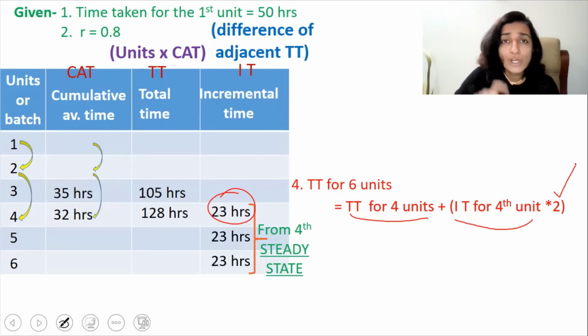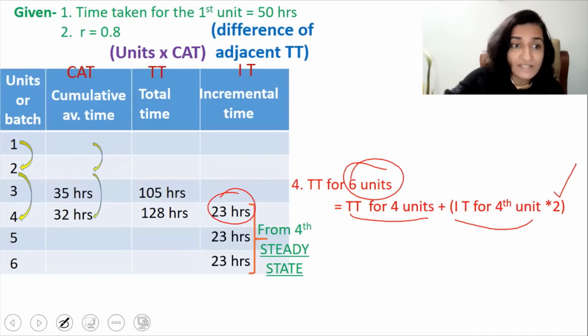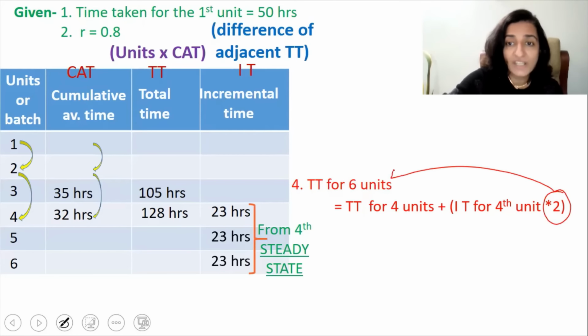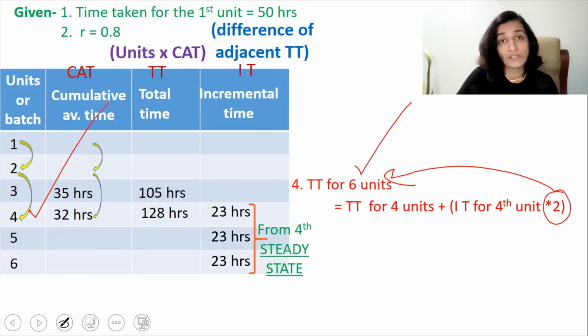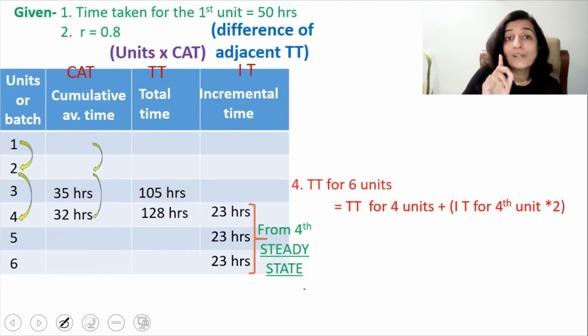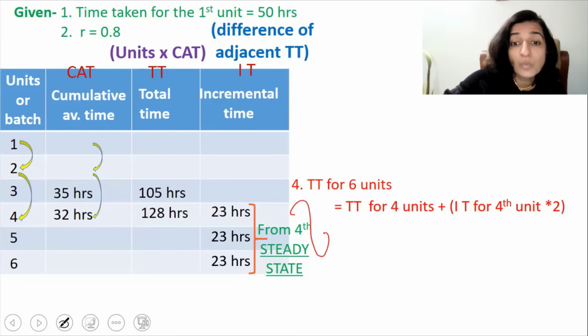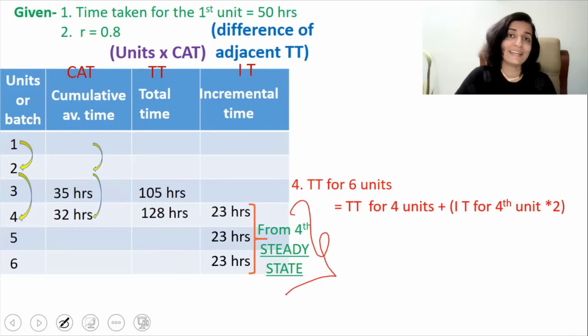And what is this 2? 2 is the additional units that you have produced after attaining the steady state. That is, it is 6 units minus 4 units. So this 2 is actually equal to 6 units minus 4 units. And what is 4 units? 4 units is the number of units from which we have acquired the steady state.